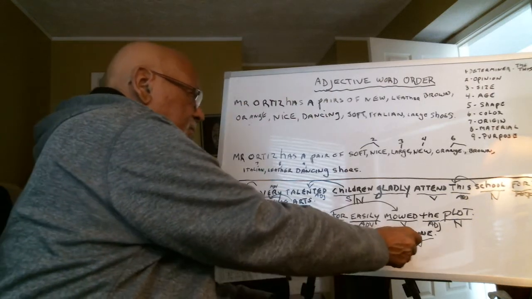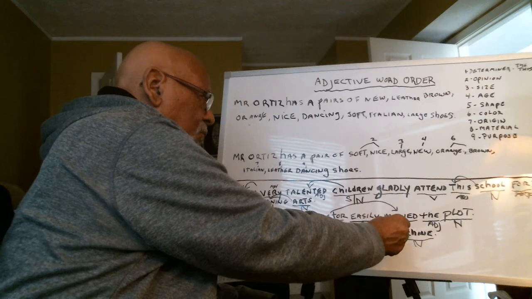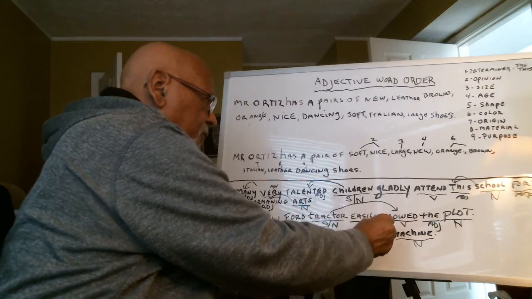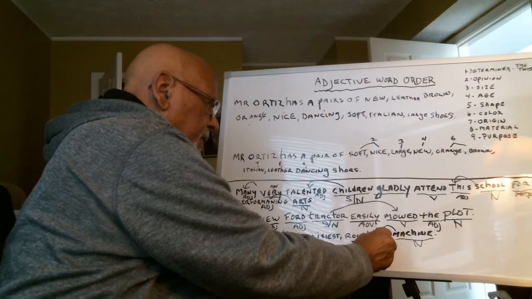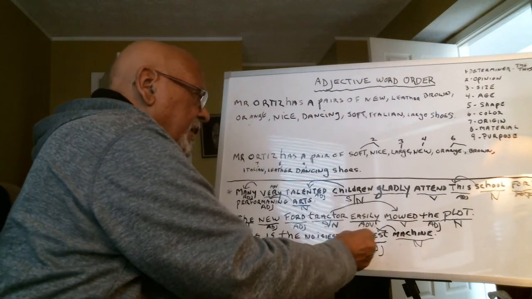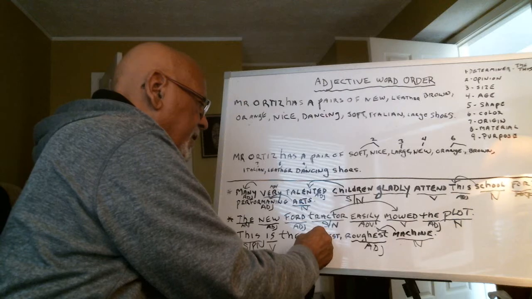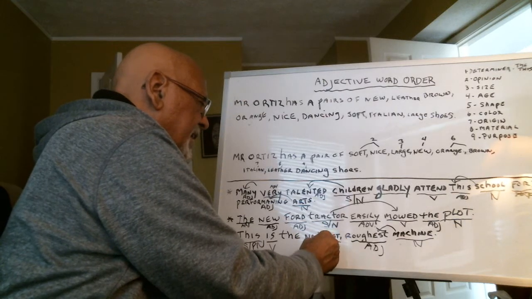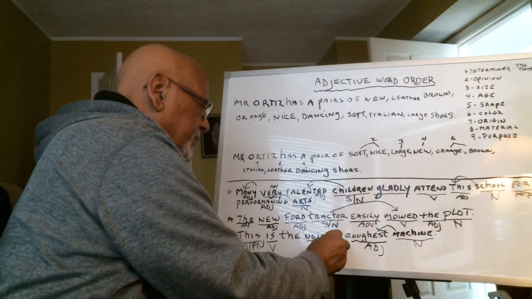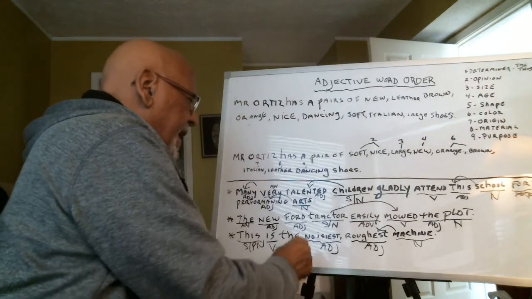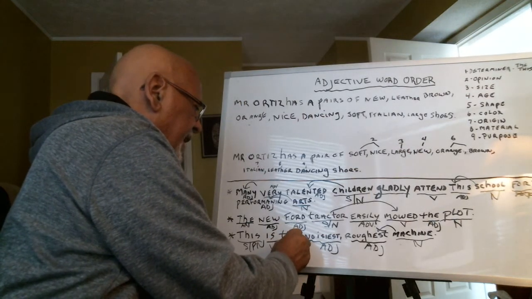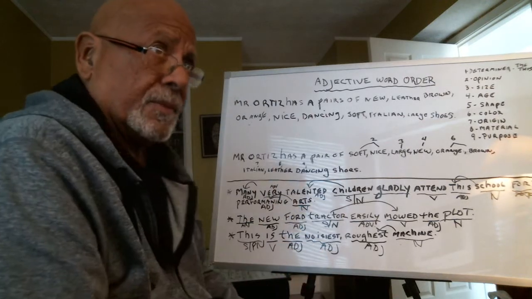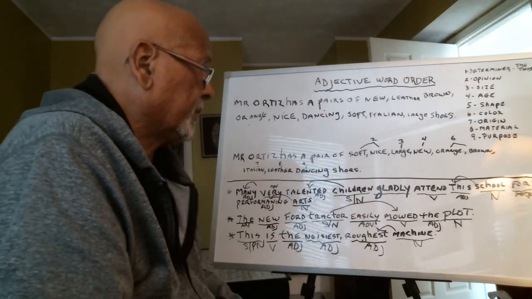So we go back to machine. Which machine? Roughest. Adjective. What kind of roughest machine, or which roughest machine? Noisiest. And the is an adjective. It's an adjective.